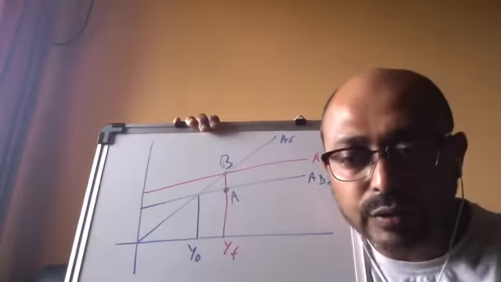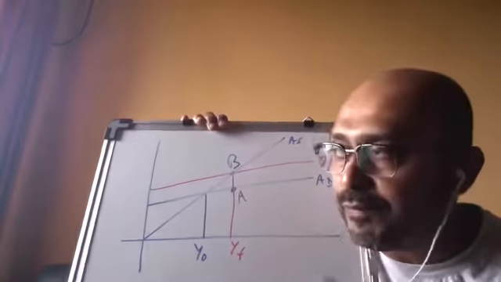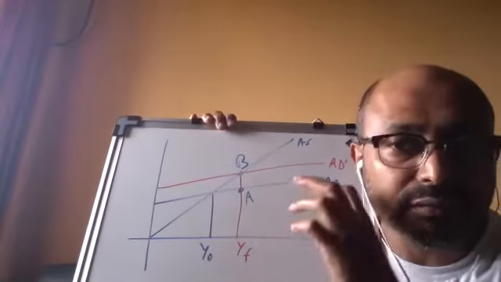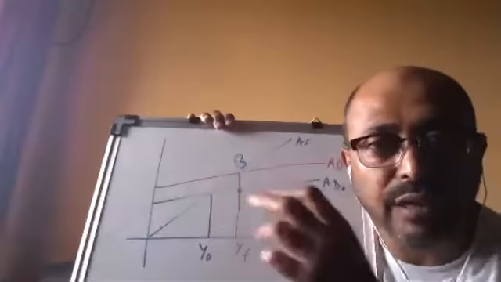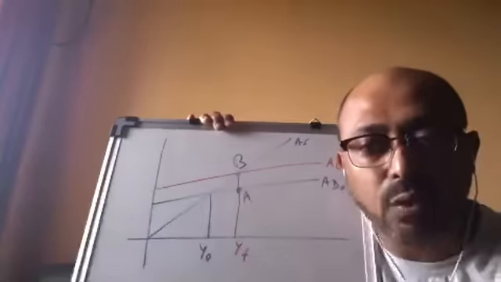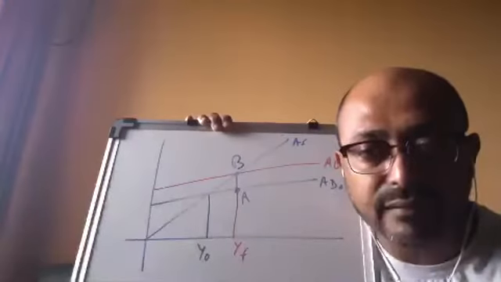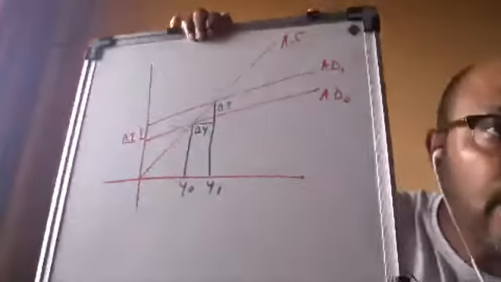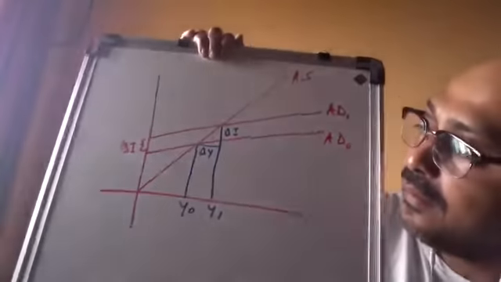Okay, so now how to solve this problem? Before I talk about the problems and the solution, let us discuss the concept of multiplier.